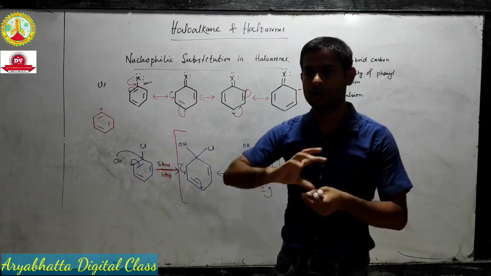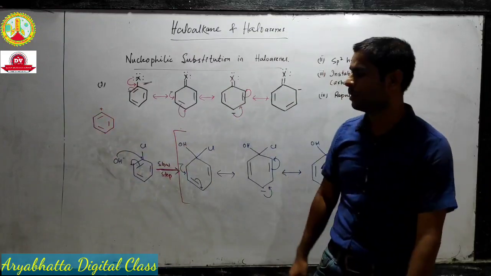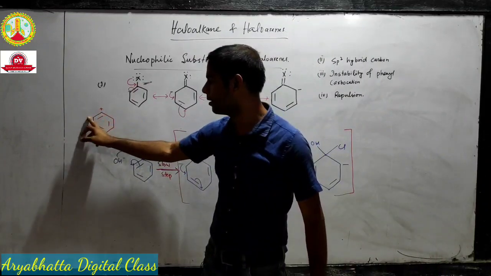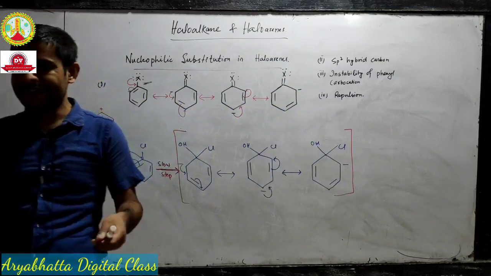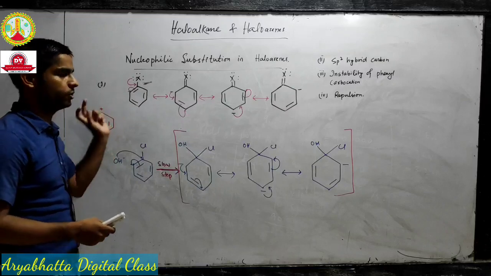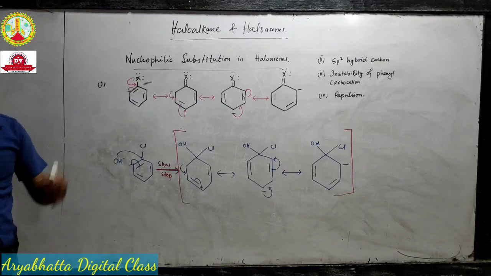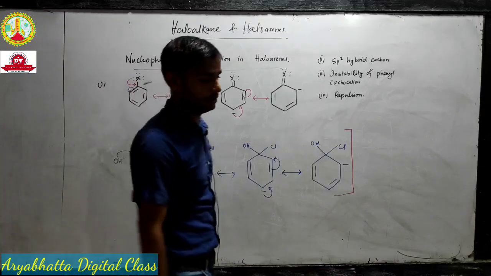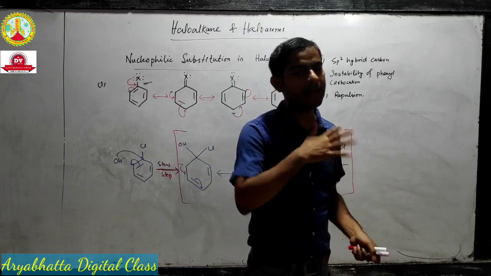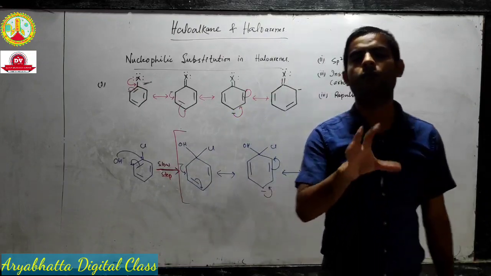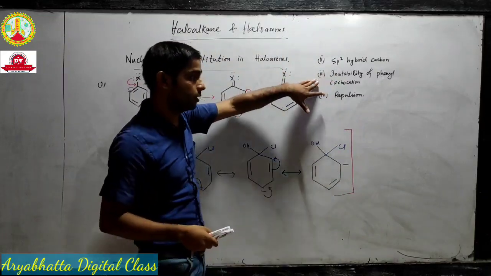It will balance the positive charge, but subsequently the positive charge will appear on the next carbon. So we won't be able to get rid of this positive charge in this structure. So phenyl carbocations are very, very unstable. Since the carbocation, that means the intermediate, is very unstable, it is difficult to form that intermediate. So that is the third reason.